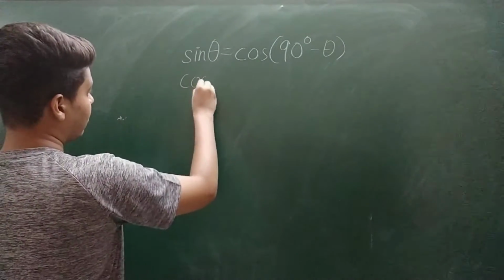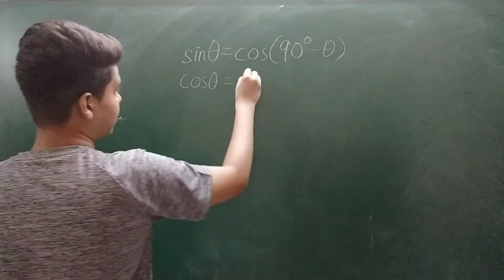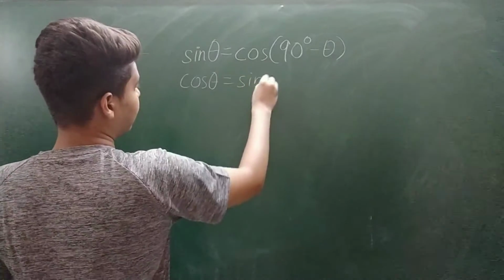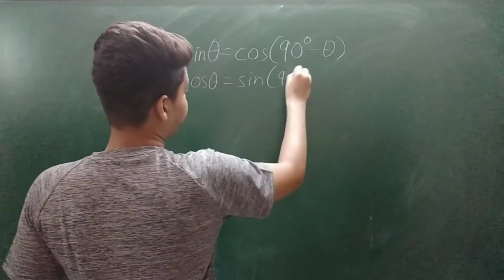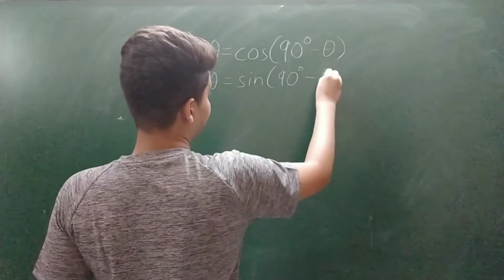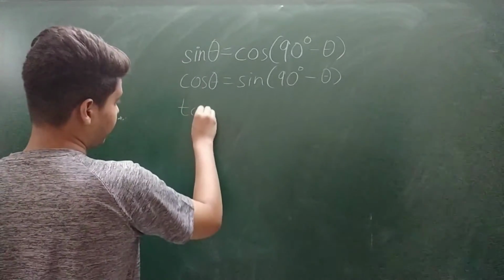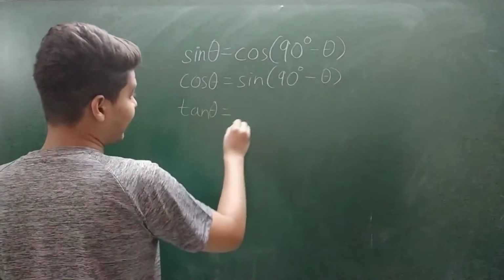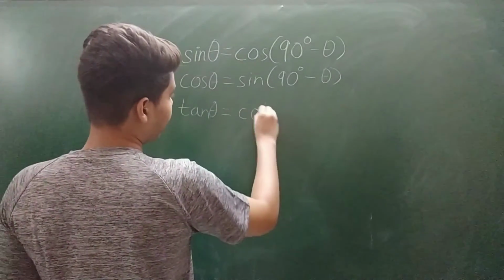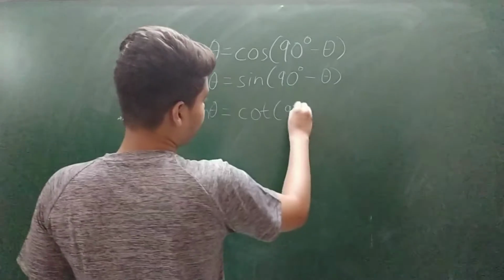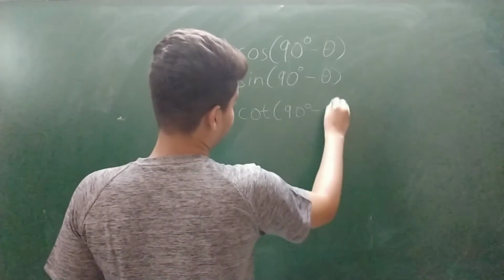We can write cos theta as sine 90 degree minus theta. Similarly, we can write tan theta. Please note this one. Tan theta is equal to cot 90 degree minus theta.